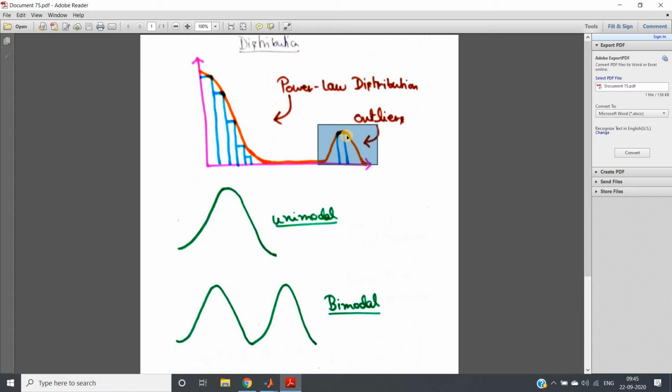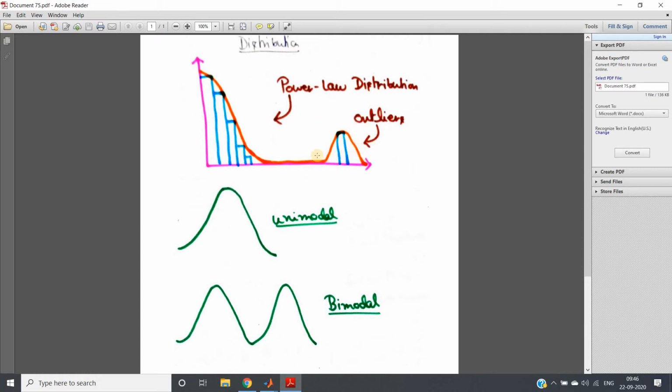Now, can you give some practical example of this? Yes, there is a practical example: you can consider the earthquake signal. At very low frequency, multiple repetitions of that low frequency signal happen. If you increase the frequency, that kind of high frequency wave is produced in a small amount; there is a small number of high frequency waves present in an earthquake. So that will be following power law distribution, obviously excluding outliers.